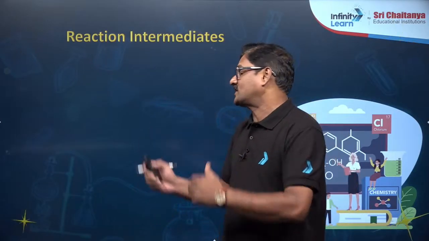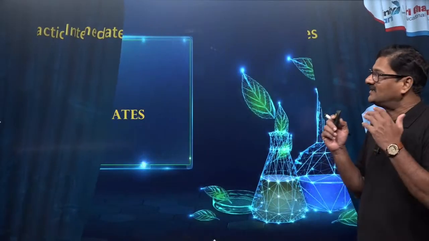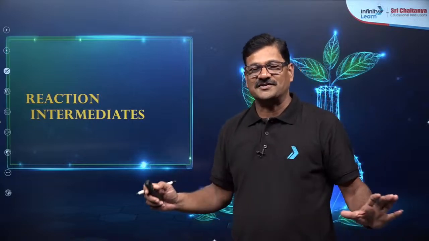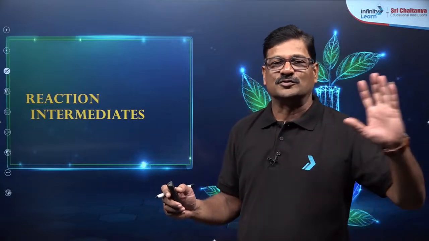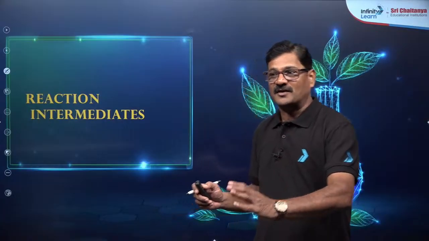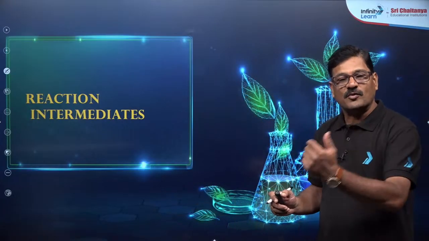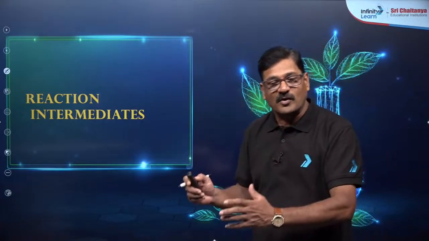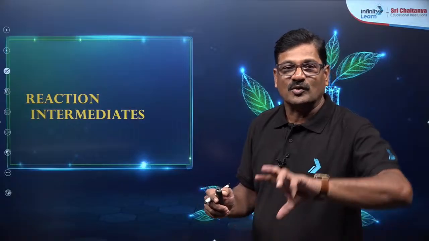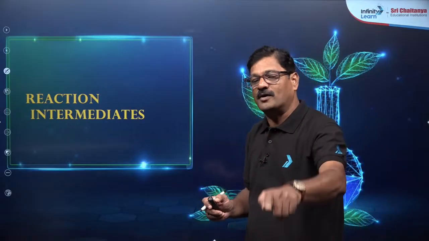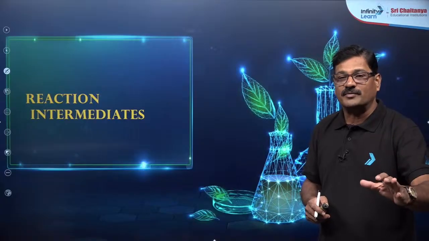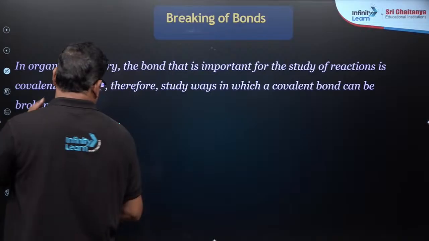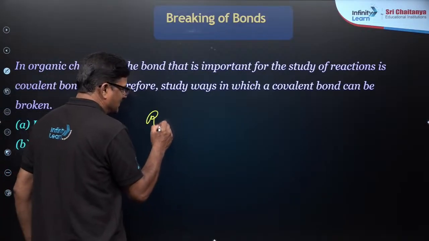So let's discuss about the reaction intermediates. In the reaction intermediates, the basic fundamental thing is that a chemical reaction is the conversion of reactant to the product. While converting from the reactant into the product, the old bonds are broken and the new bonds are formed. So when the old bonds are broken, you are going to get an intermediate depending upon the type of the bond breaking.